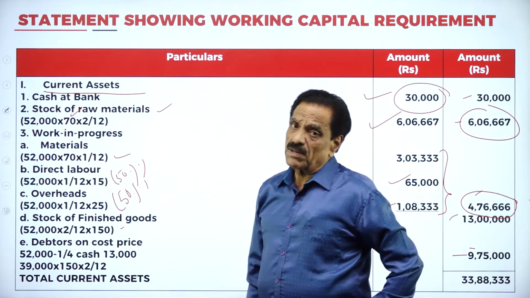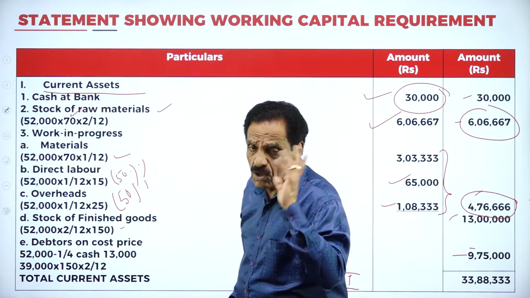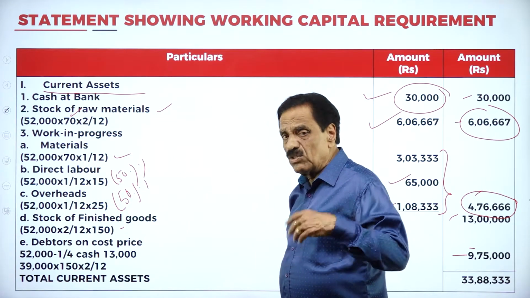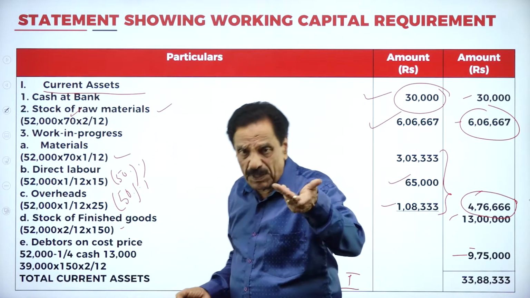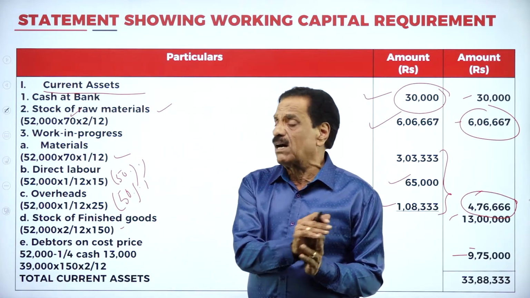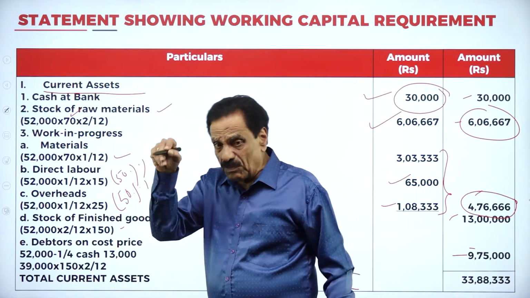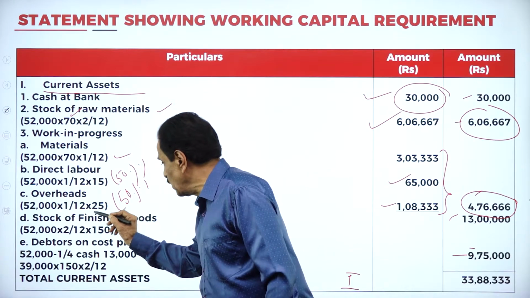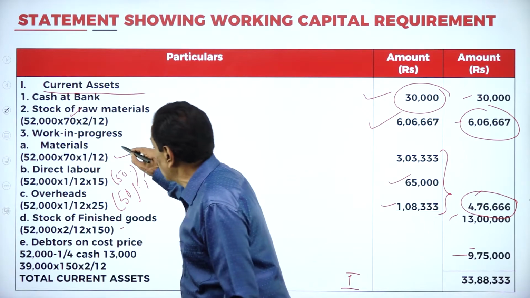6,06,667. Material, come back to material. Full value, material 52,000 into 70. How many months? 1 by 12. Direct labor 52,000, 1 by 12 into 15. Or we can do this also: 52,000 into 1 by 12 into 30 into 50%. 50 by 100 also we can do. I have taken 50% of 30 is 15 rupees. Or we can do 52,000 into 1 by 12 into 30 into 50 by 100. Same thing. Go to overhead also: 52,000 1 by 12 into 50 by 100. 50% of that.